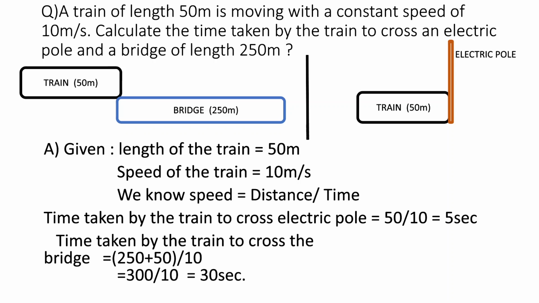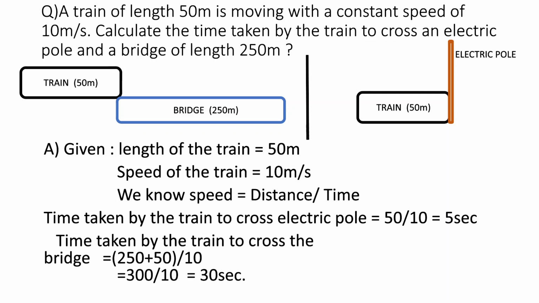We know speed is equal to distance by time. Therefore, time will be equal to distance by speed. So the time taken by the train to cross the electric pole is equal to 50 by 10, which is equal to 5 seconds. So the train takes 5 seconds to cross the electric pole.